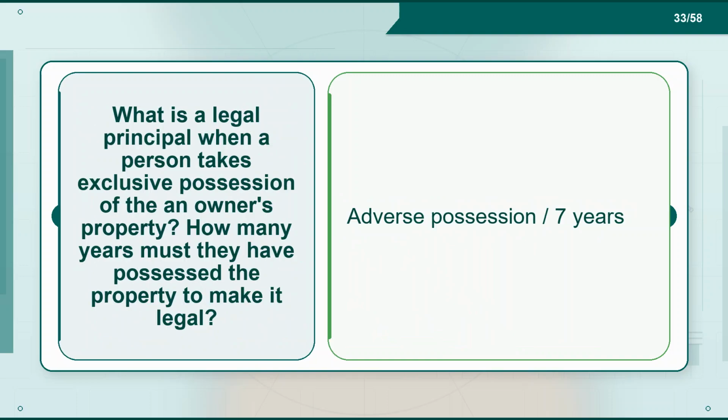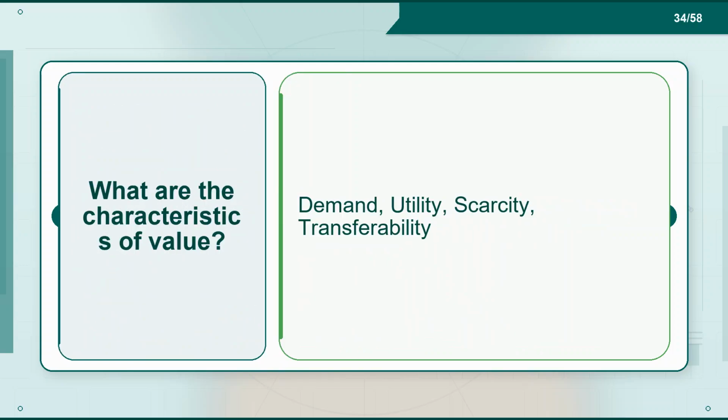Flashcard 33. Term: what is the legal principle when a person takes exclusive possession of the owner's property? How many years must they have possessed the property to make it legal? Definition: adverse possession / 7 years. Flashcard 34. Term: what are the characteristics of value? Definition: demand, utility, scarcity, transferability.